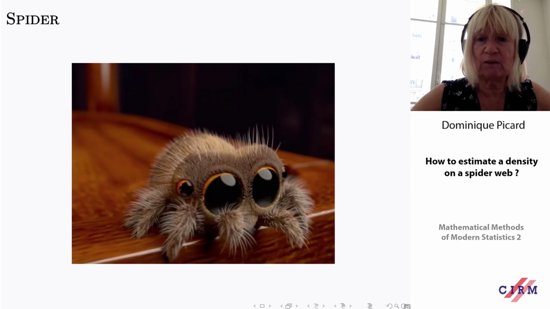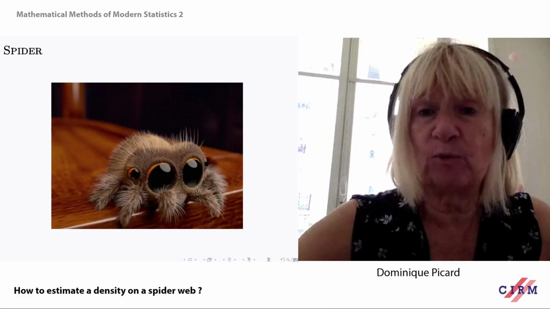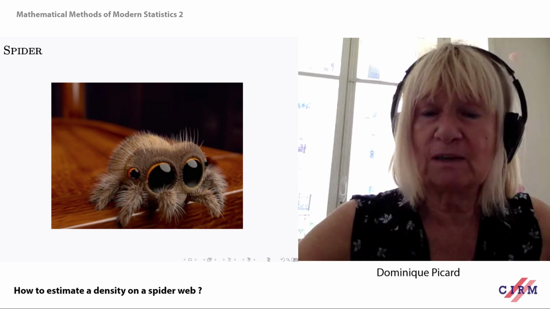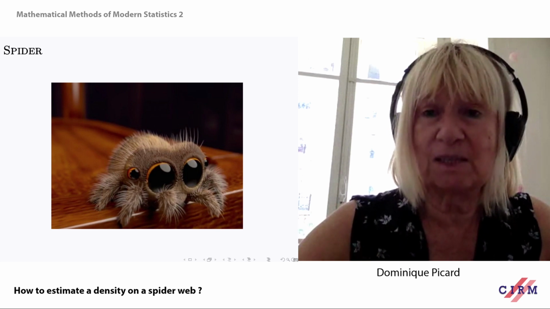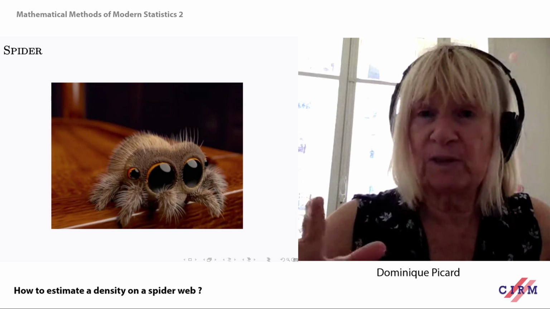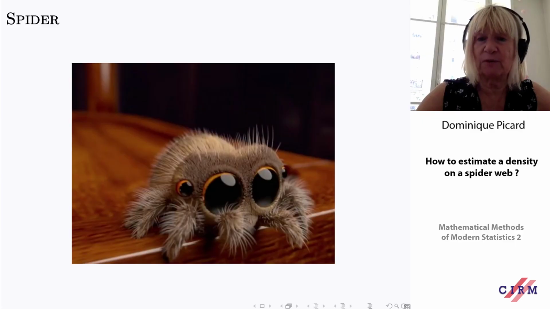So one thing that is very important about spiders is that they don't see. They are almost blind. And what is important is that, in fact, they see with the help of their spider web. So they feel. It's a very geometrical animal.